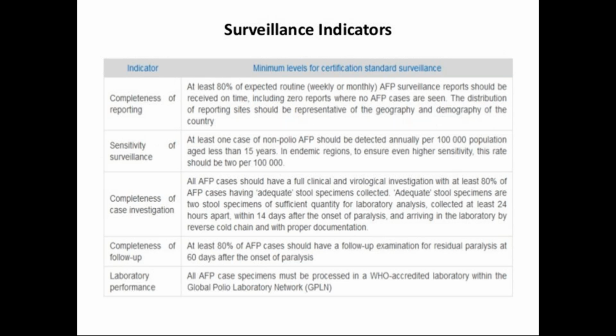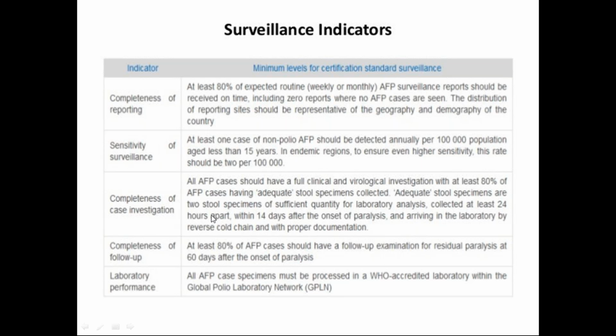How sensitive? Completeness of reporting: at least 80% of expected routine AFP surveillance reports should be received on time. That means paralysis should be reported before 14 weeks of onset of weakness. Sensitivity of surveillance, as I told you, is one or more cases per 1 lakh children under 15 years, especially in endemic regions, and that indicates sensitivity of surveillance.